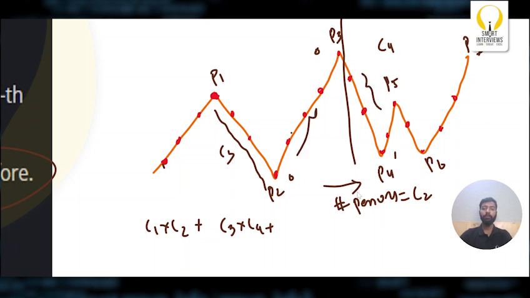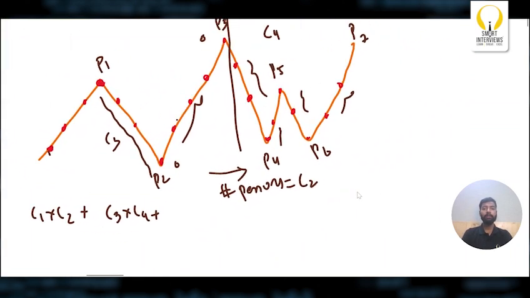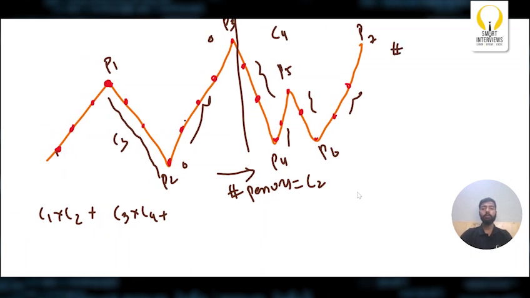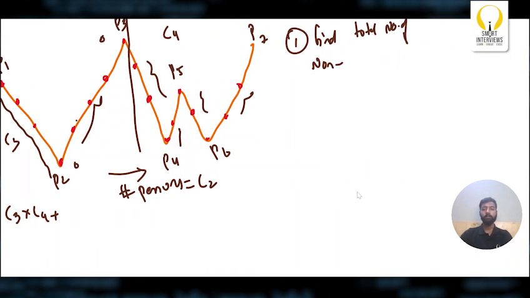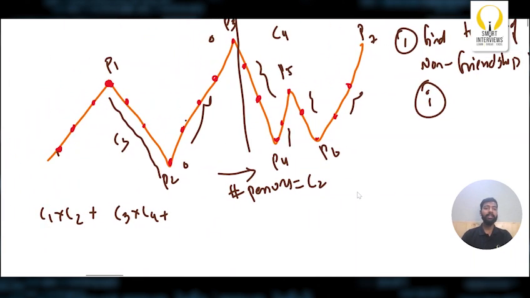For the next peak we'll do the same thing, and the next peak, and so on. So what is the first thing in my logic? The first thing is that I'm trying to find the total number of non-friendship groups. So to find the total number of non-friendship groups, what should I do? The first step is to identify these peaks.